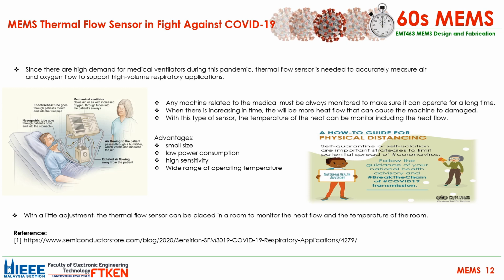Other than that, with a little adjustment, it can be placed in a room to monitor the temperature of the room. For example, the limit of people in a room must not be more than 10. If there are more people in the same room, the sensor can detect the heat flow of the room and can alert the authorities.